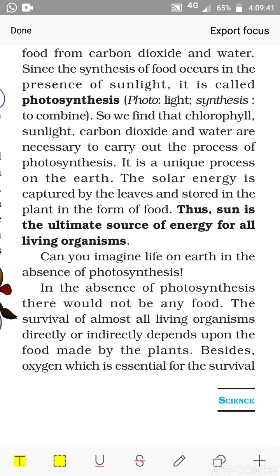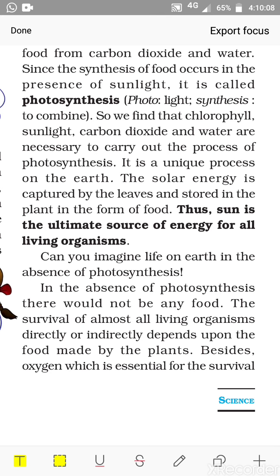And what type of food is produced? That is glucose. Oxygen is also produced in this process. So we find that chlorophyll, sunlight, carbon dioxide and water are necessary to carry out the process of photosynthesis. It is a unique process on the earth. I repeat, it is a unique process on the earth. In the next video we will learn about the importance of it. Before that, let me explain this.